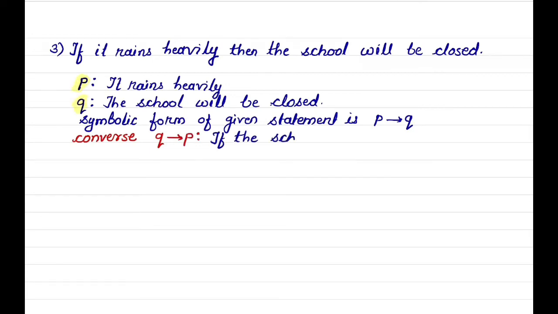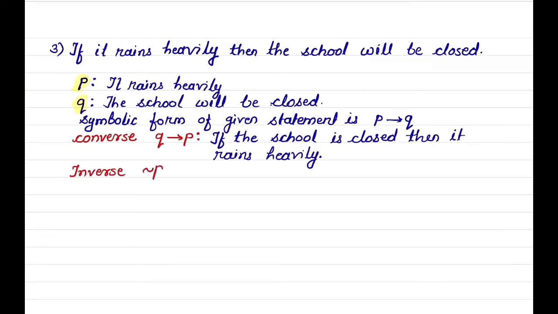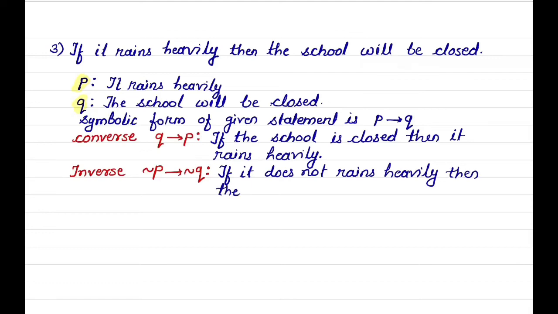If the school is closed then it rains heavily. Inverse: negation of P implies negation of Q. If it does not rain heavily then the school will not be closed.